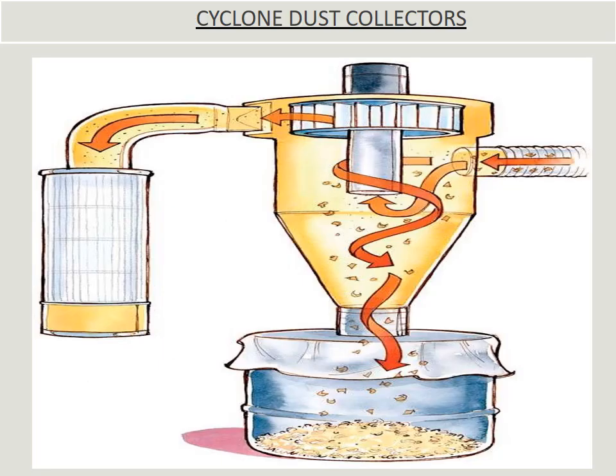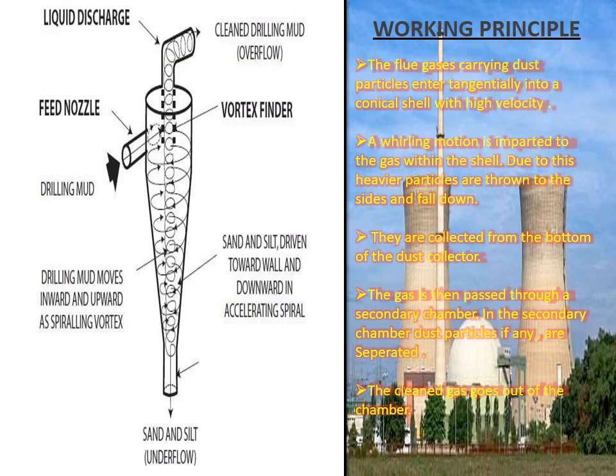The cyclone dust collector is shown in this diagram. Working principle: the flue gas carrying the dust particles enters tangentially into the conical shell at high velocity. A whirling motion is imparted to the gas inside the shell, due to which the heavier particles are thrown to the sides and fall down. They are collected from the bottom of the dust collector. The gas is then passed through a secondary chamber. In the secondary chamber, dust particles, if any, are separated.